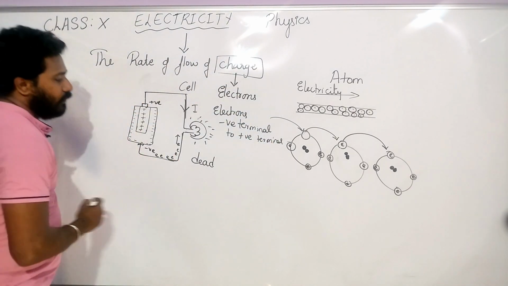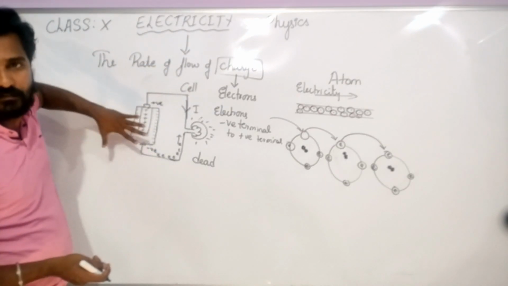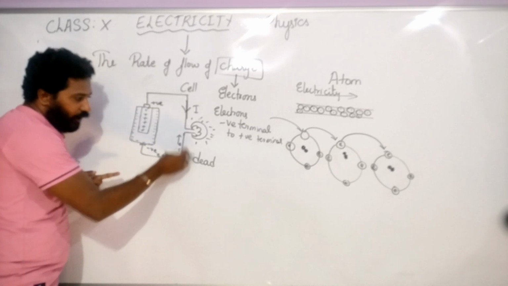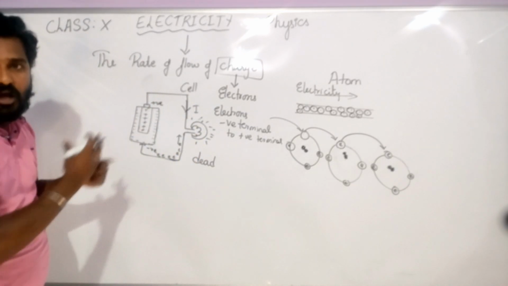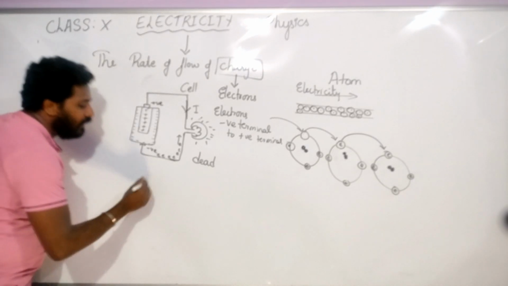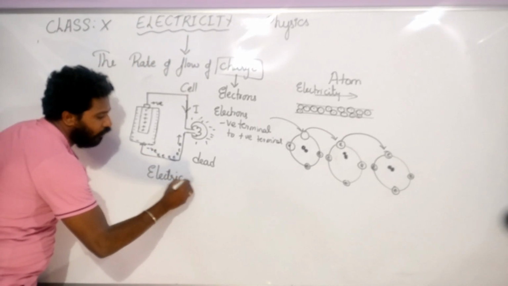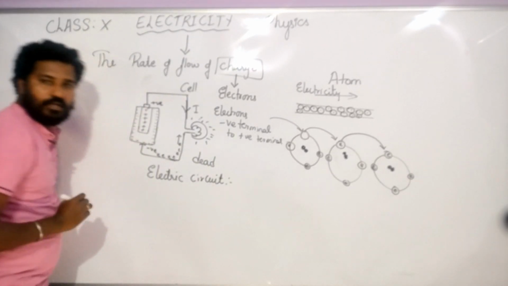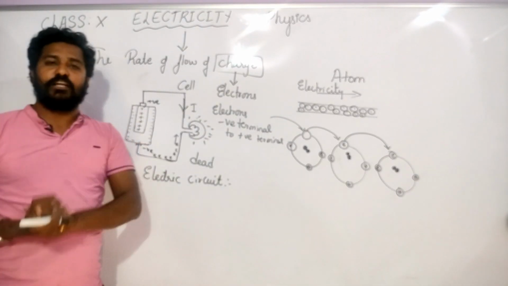Okay, so next. Here I have created a circuit. I have drawn the wires, this is the bulb, and this is the cell. This is called an electric circuit.